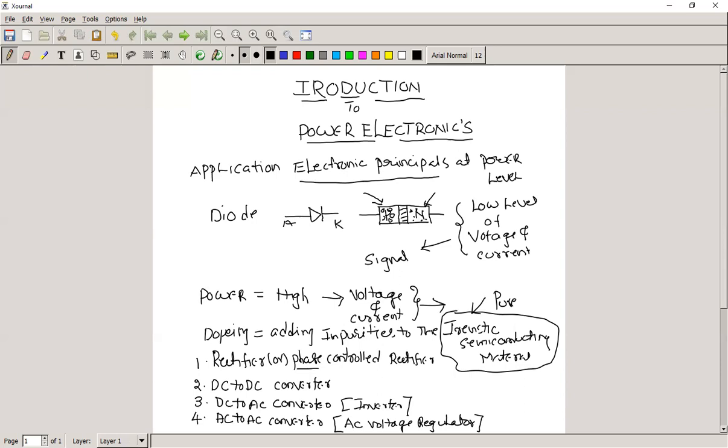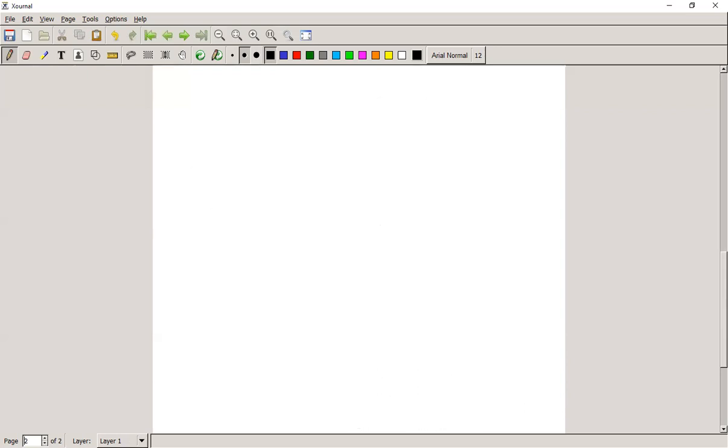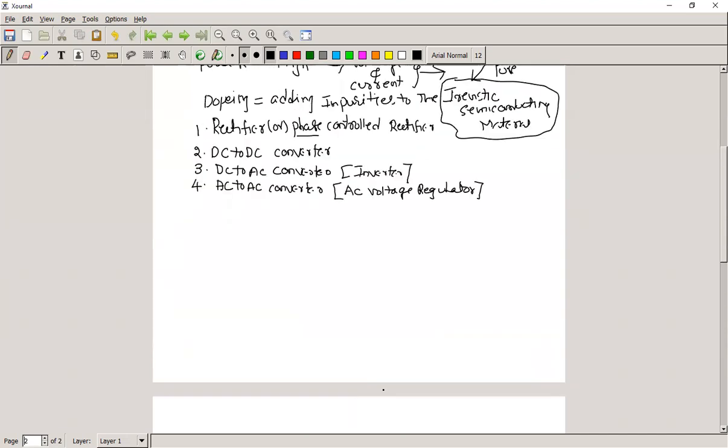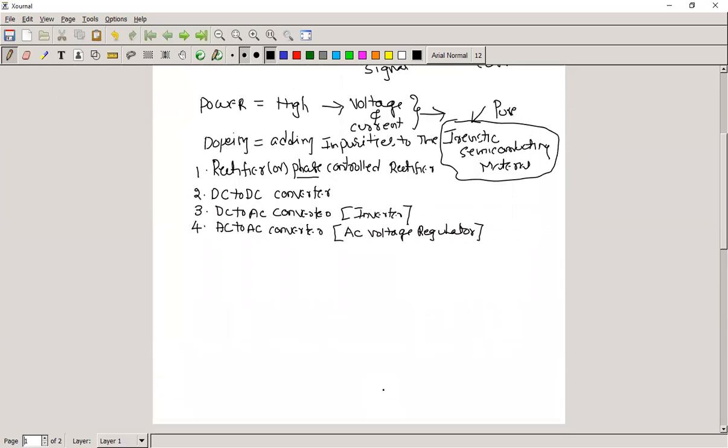Now the last one, the fifth one, is the cycloconverters.